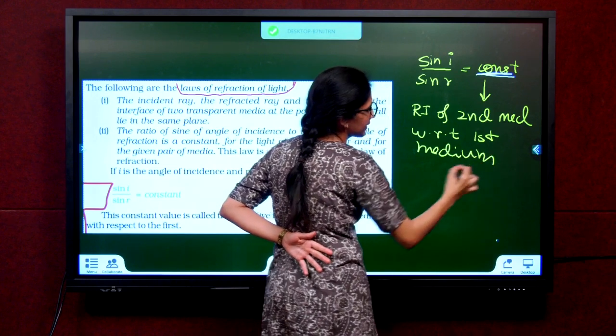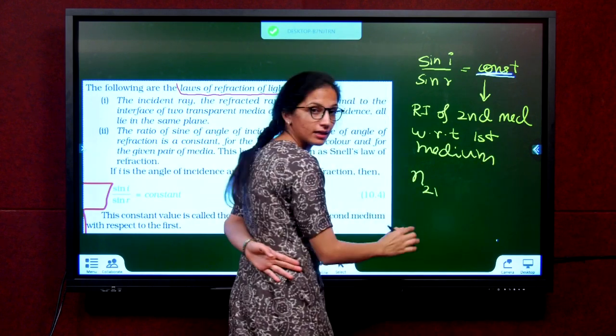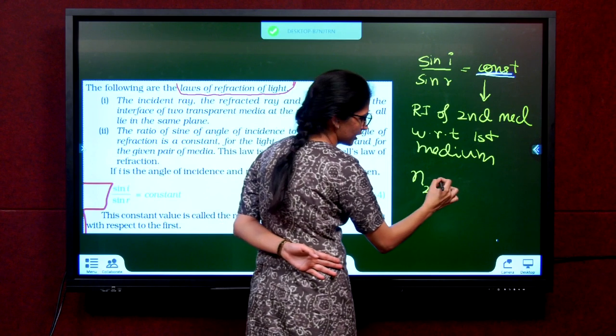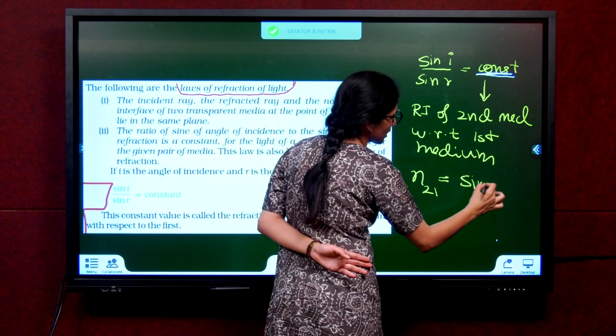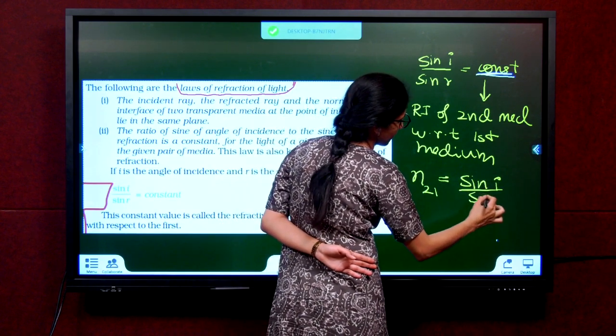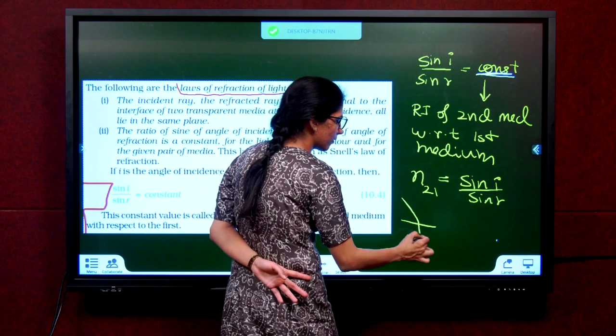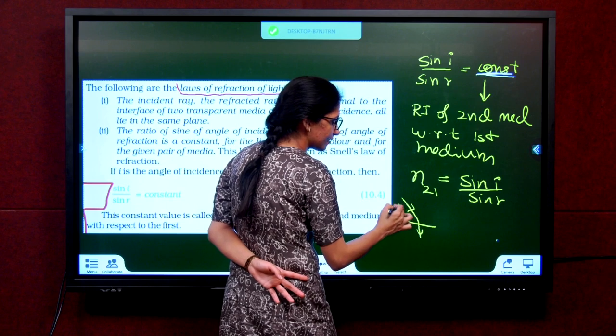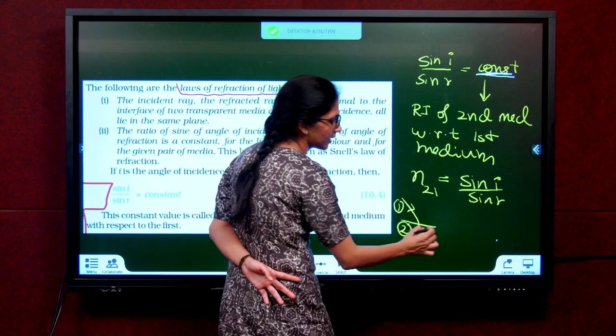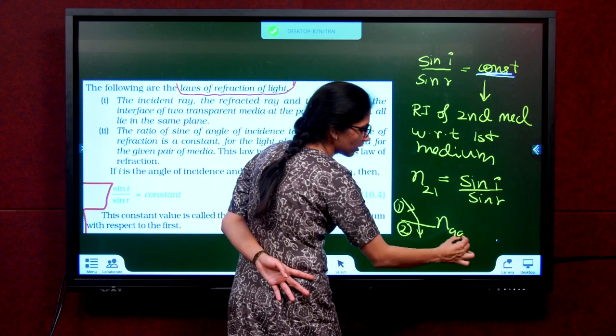It is represented like this, N21. Refractive index of the second medium with respect to the first medium is equal to sin i by sin r. Second medium with respect to first medium means if light is going from air to glass, air is the first medium, glass is the second medium. So it is N glass to N air.